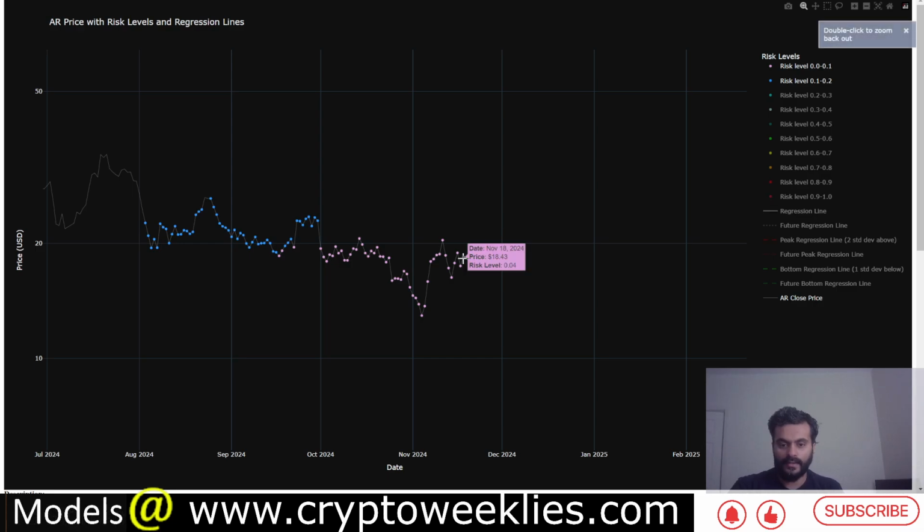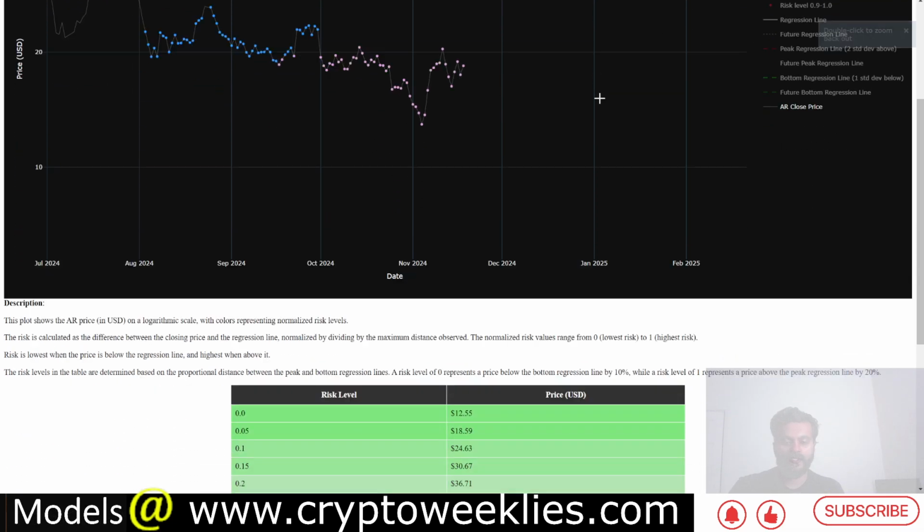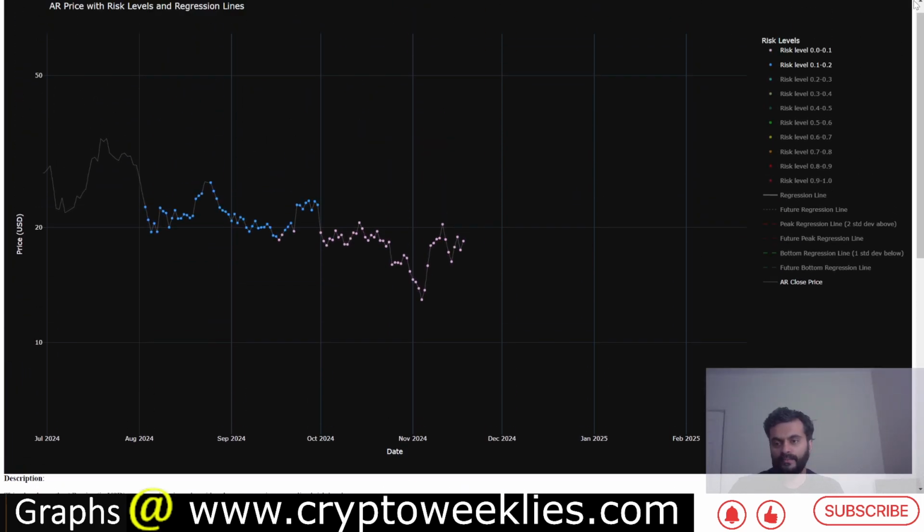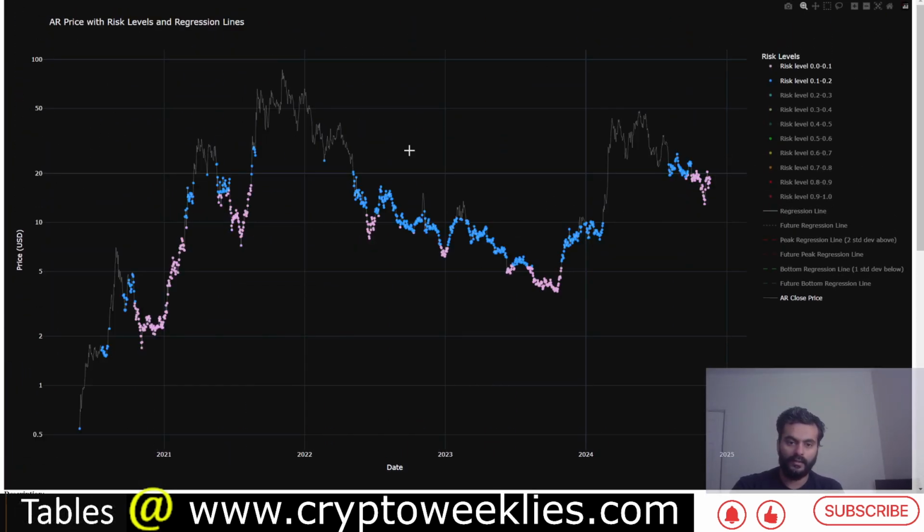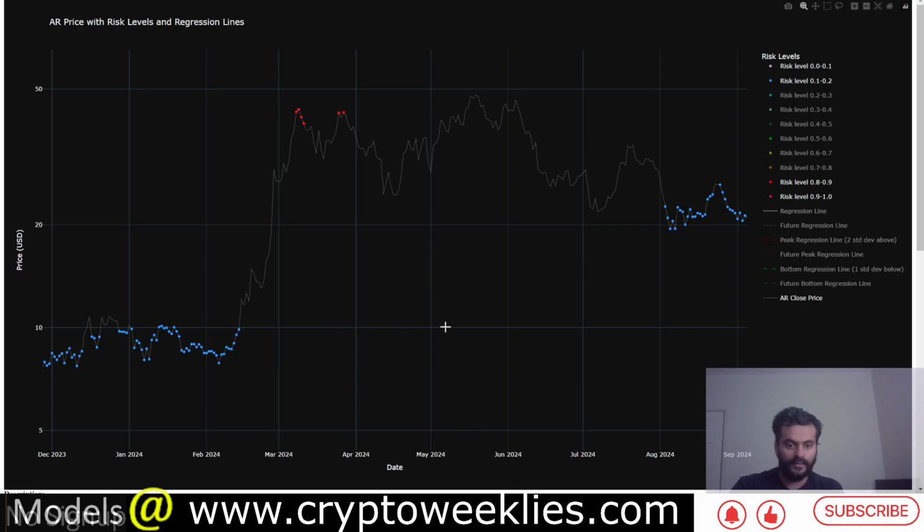Right now the risk levels are at around 4% risk. That means 96% reward potentially, if the rally were to go on in full steam like it did from the February 2024 low of about $10, eventually going to the peak regression at around $43-44 in about a couple of weeks. Over here you can see from February 14th till about March 9th, about 15-20 days.